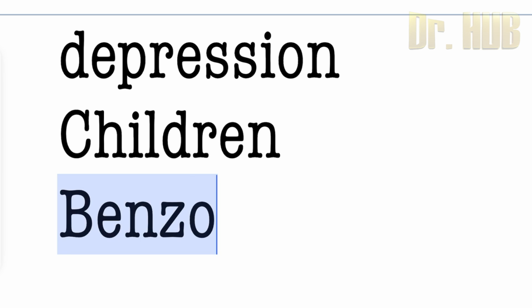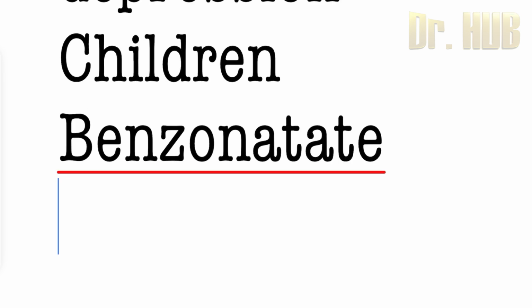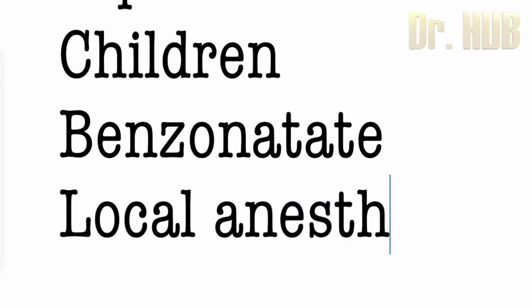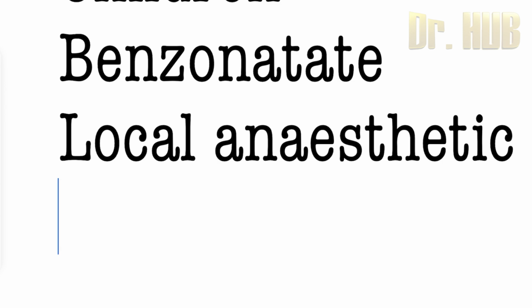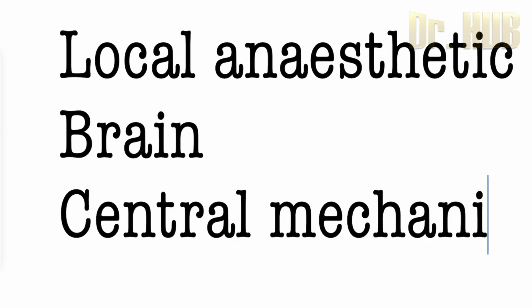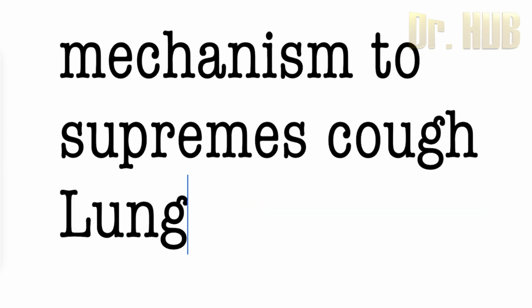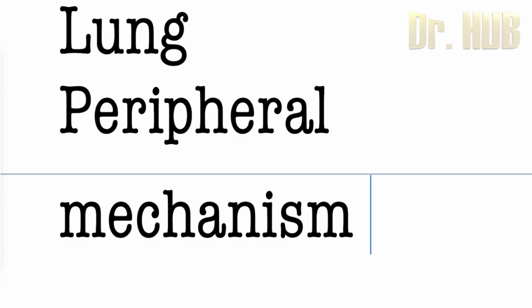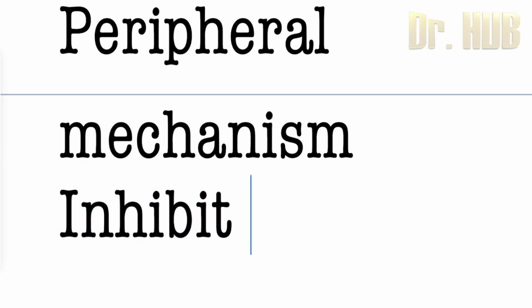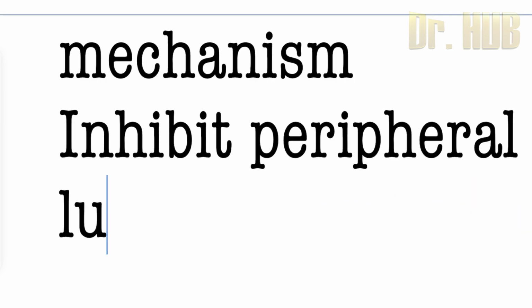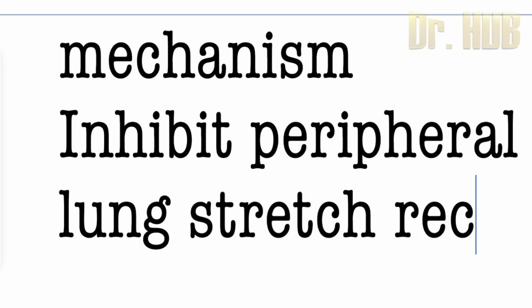Then we look at the benzonatate. Benzonatate is nothing but a local anesthetic, and it has two main actions. In the brain, it acts as a central mechanism to suppress the cough, and then when you look at the lungs, it is a peripheral mechanism, and this will be inhibiting. It inhibits the peripheral lung stretch receptors.